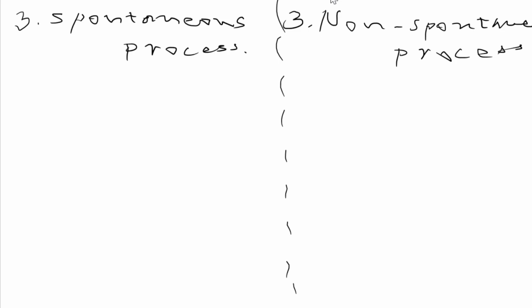That will be a spontaneous process. And now we are taking flow of water from a lower level to a higher level. That will be non-spontaneous. Great. So you can remember one more thing also: a spontaneous process can be started by itself, or we need to start it once, and then it proceeds by itself.